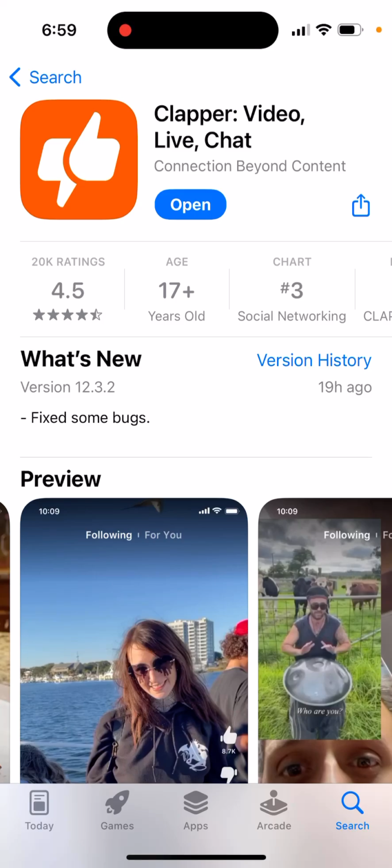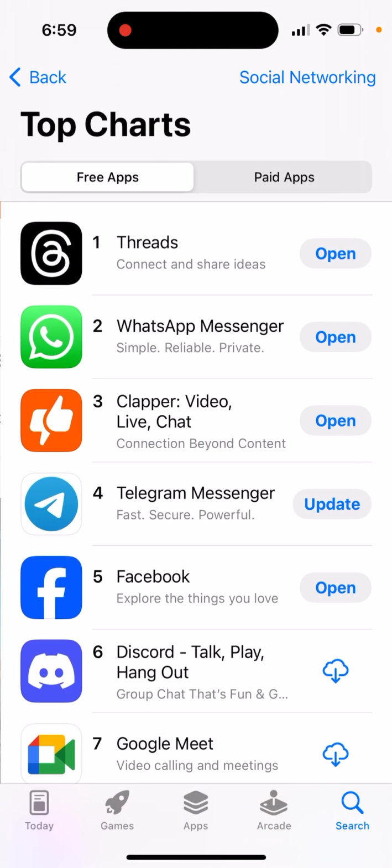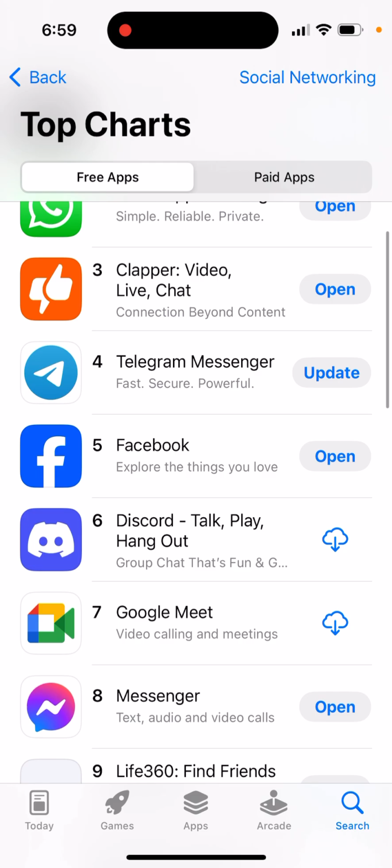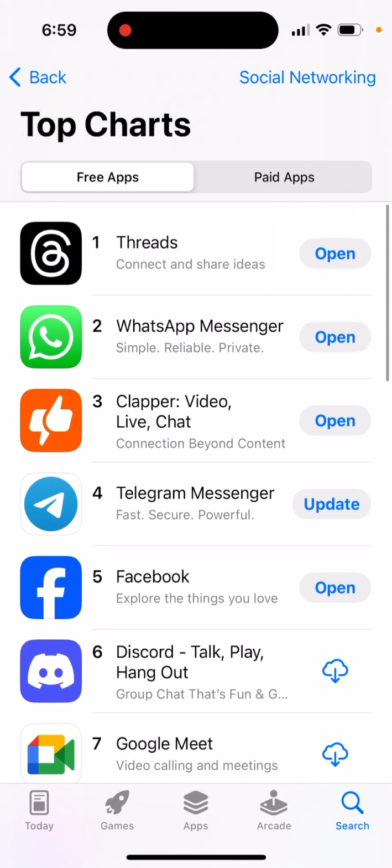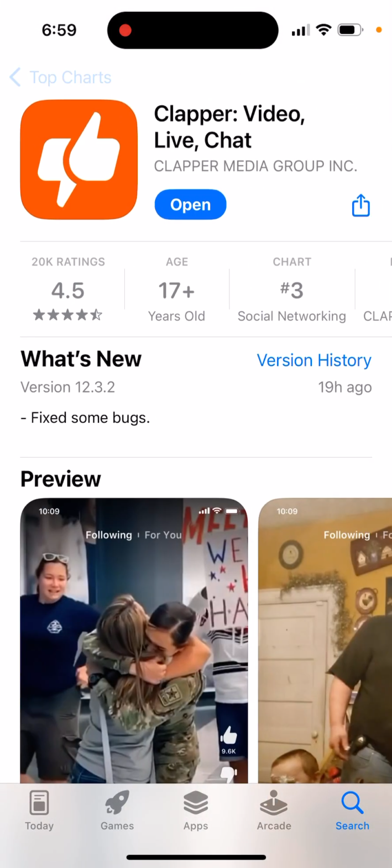Here's the app called Clapper Video Live Chat. So let's just take a look at it. I will try to explain a lot of features in this app. This app is seen as one of the top competitors for TikTok because, as I understand, this is an American company. It's not gonna be banned soon.